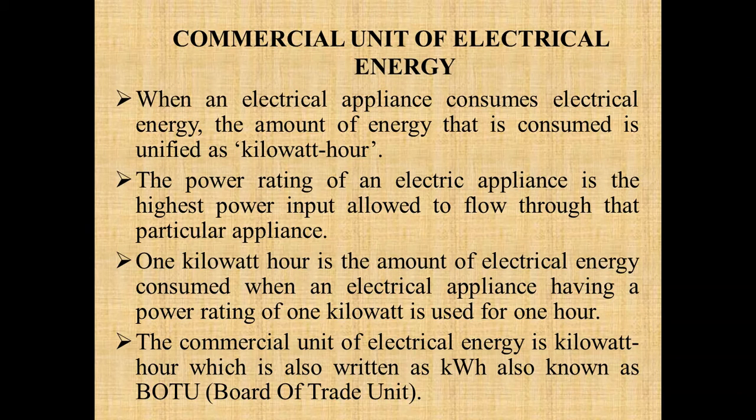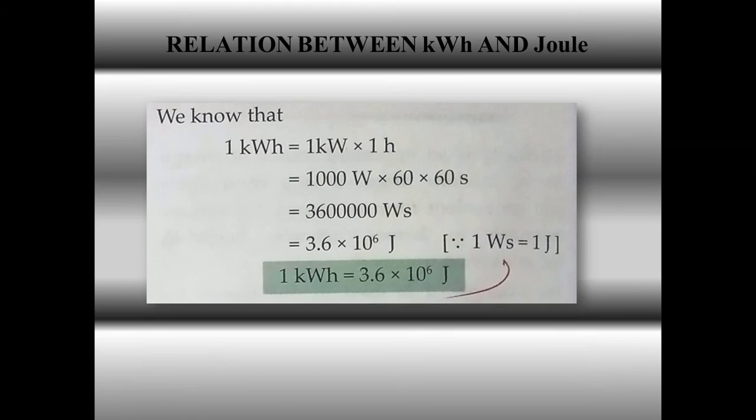This 1 kilowatt hour is written like this: small k, capital W, then small h, and it is also known as BOTU, that is, Board of Trade Unit. Since the SI unit of electrical energy is joule, but the commercial unit we use is kilowatt hour, there is a relation between kilowatt hour and joule.